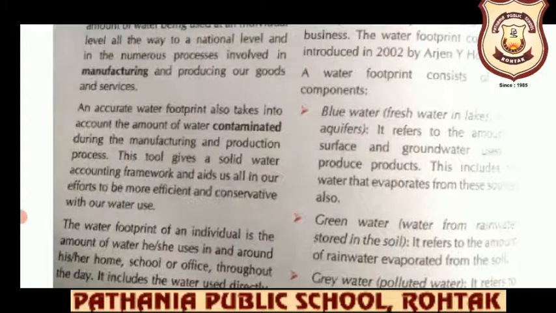So what is contaminated water? Water which becomes impure because of impurities added into it by the various industries, that is contaminated water. Industries are first of all using the water to produce things.